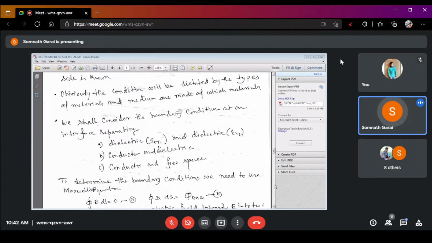Now the next category of boundary condition is in between conductor and dielectric.